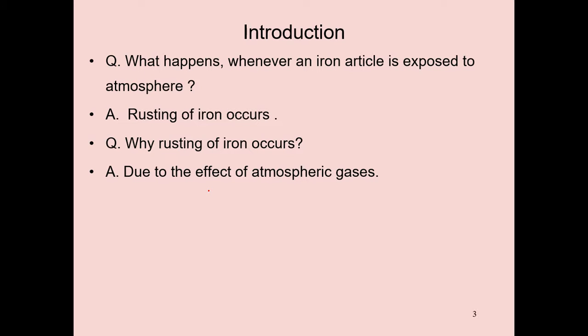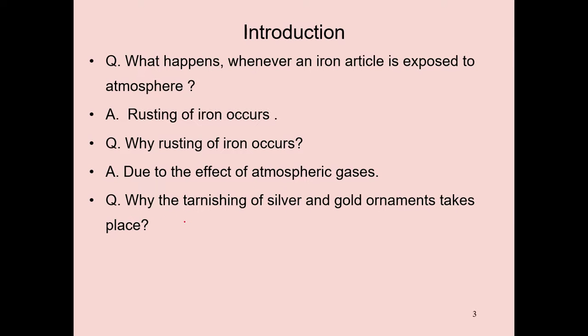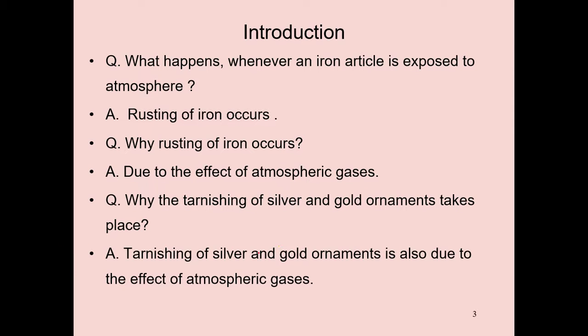Simply we can say, due to the effect of environment. Why does tarnishing of silver and gold ornaments take place? Already you know, tarnishing of silver takes place and also tarnishing of gold ornaments. What is the reason?